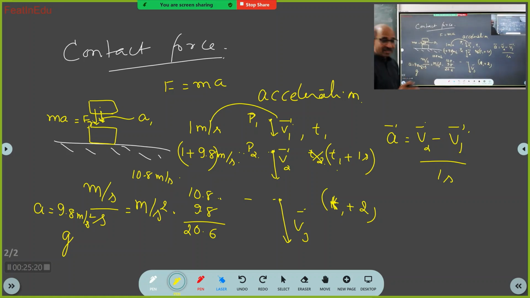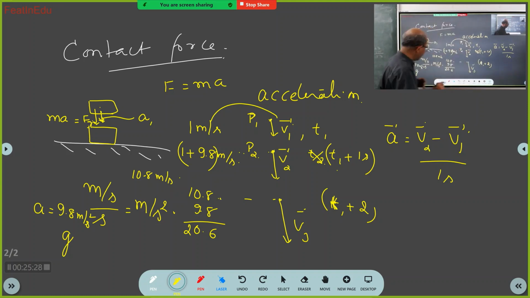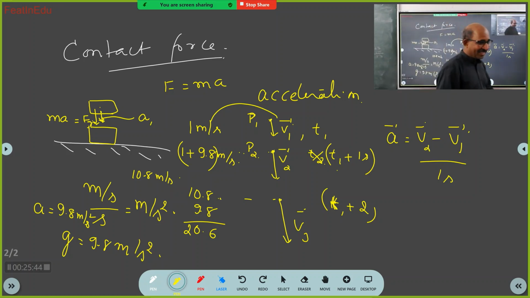When I write g here, you should understand that g means acceleration due to gravity. And what is its value? 9.8 meters per second square. Here, if I write g, you should know what it is.